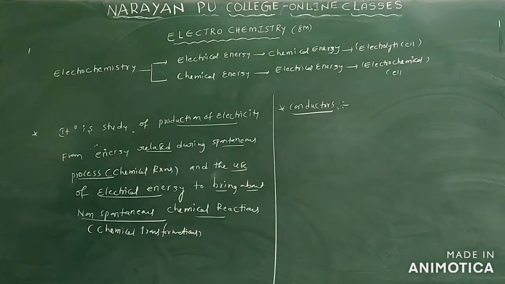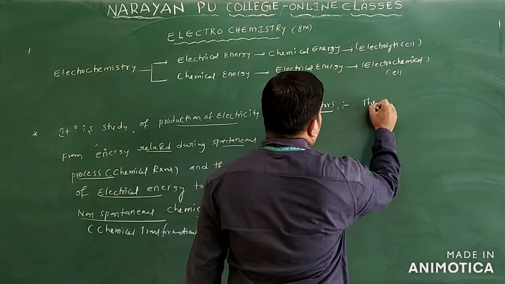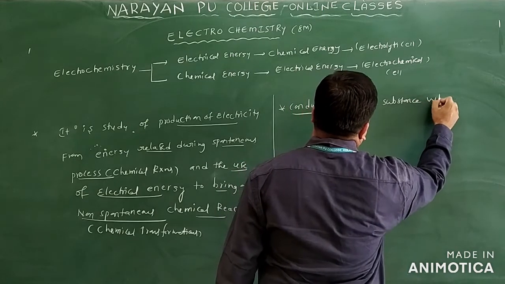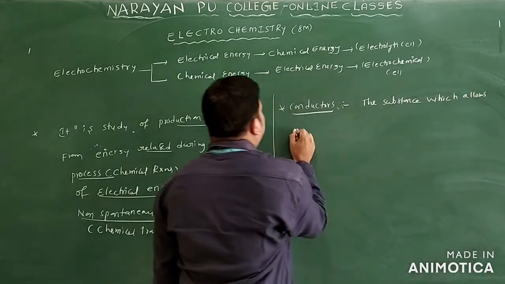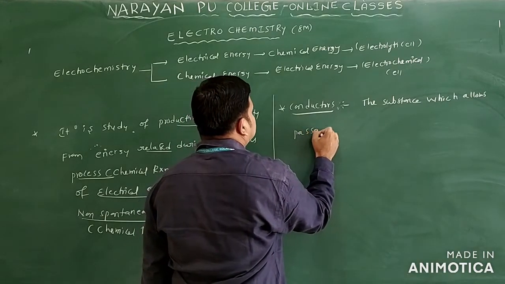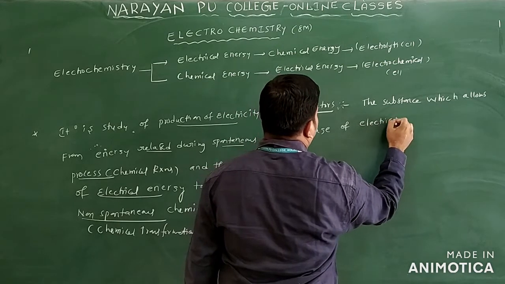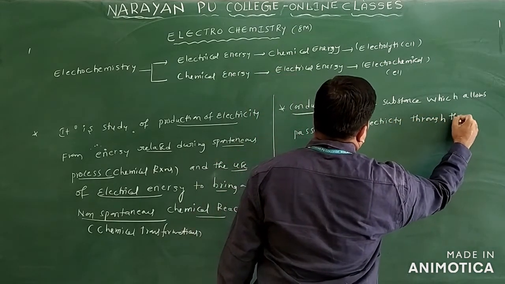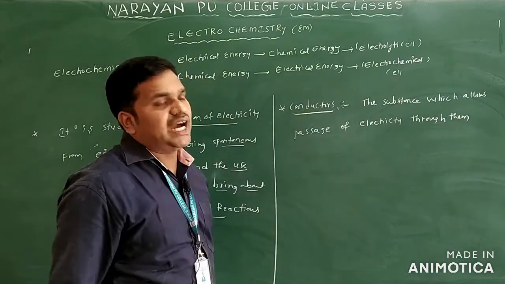The substance which allows the passage of electric current through them is called a conductor.